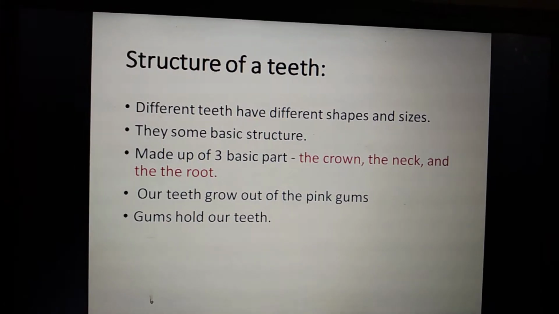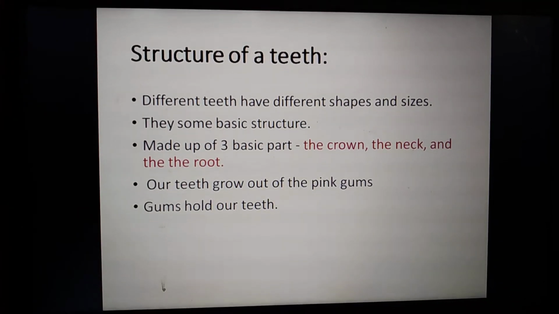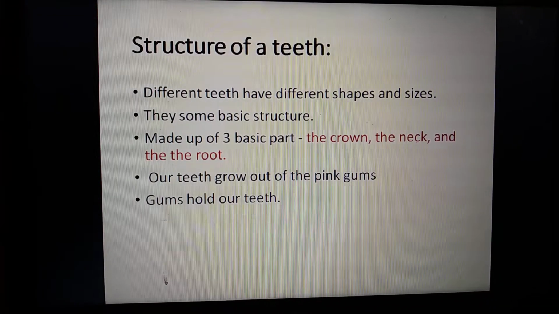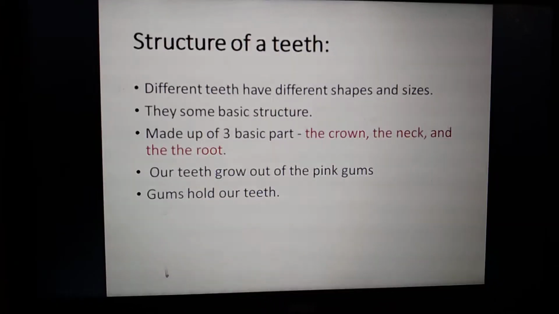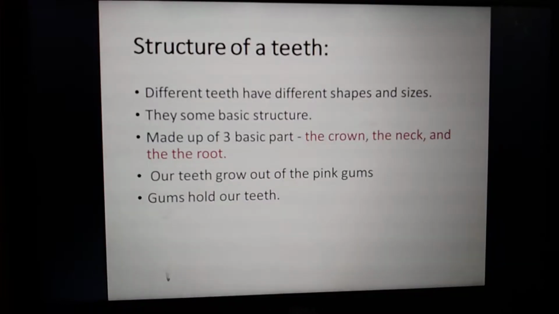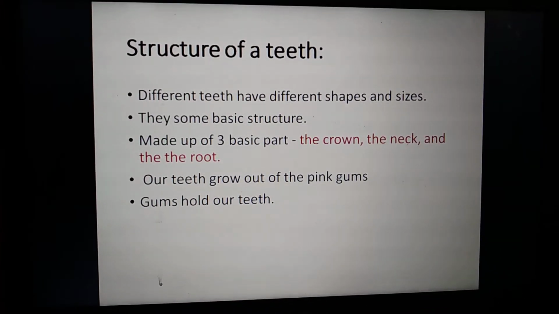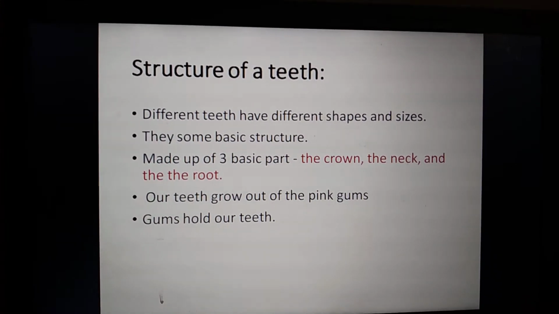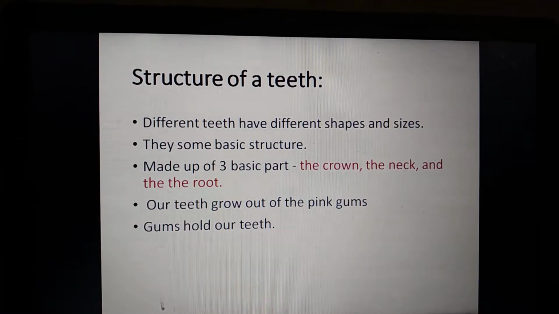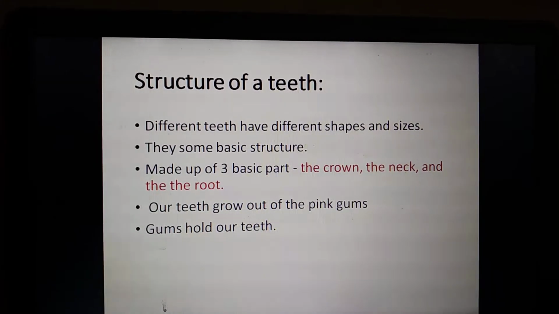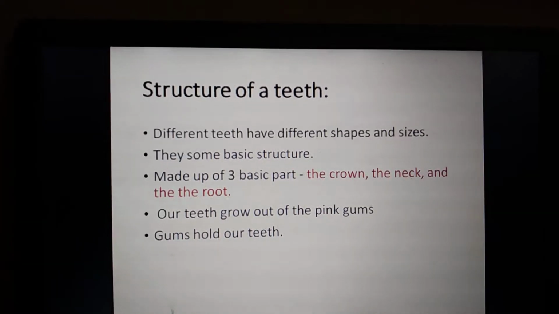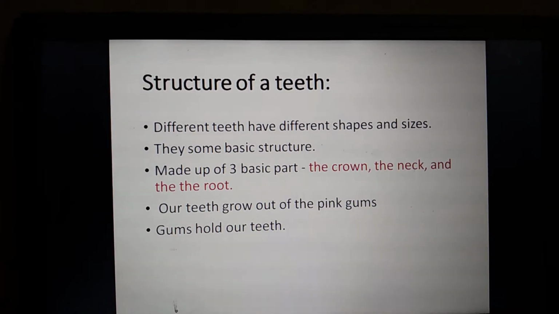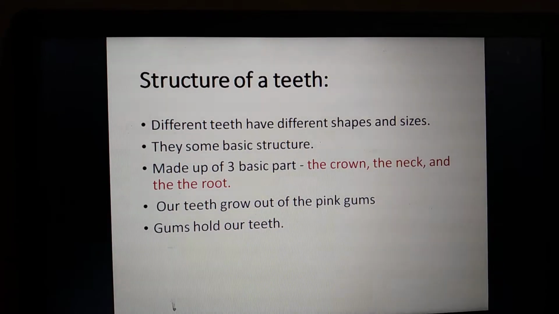And in the next slide we are going to see the structure of teeth. Different teeth have different shapes and sizes. All the teeth won't be the same. In front of a mirror you can see the front four teeth have one shape, the sides have another shape, and inside are the molars and premolars, with a different shape and size.